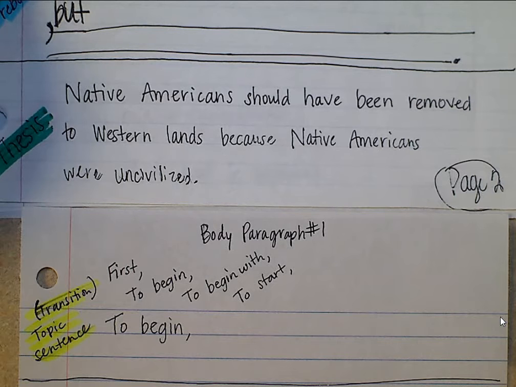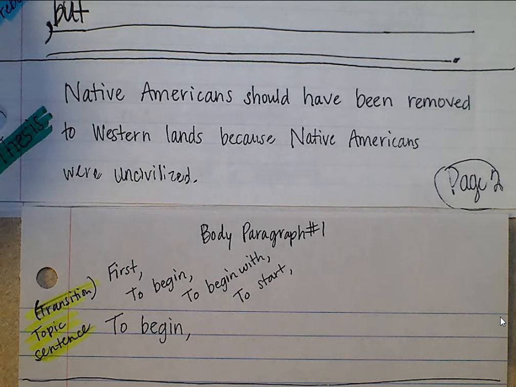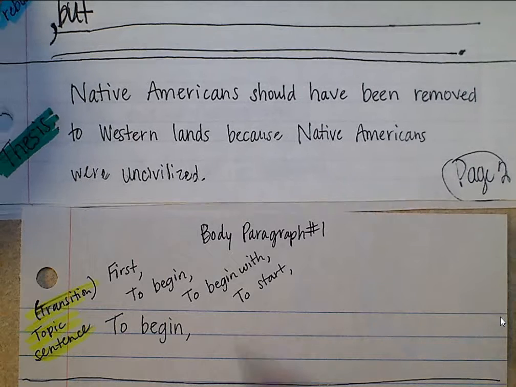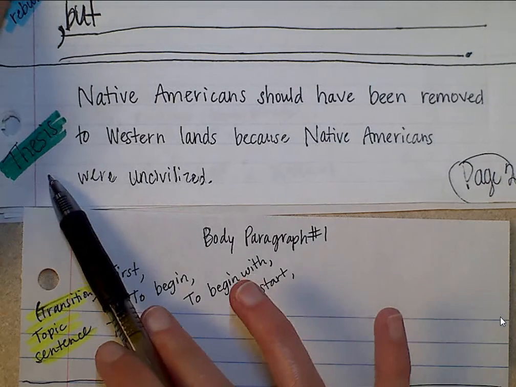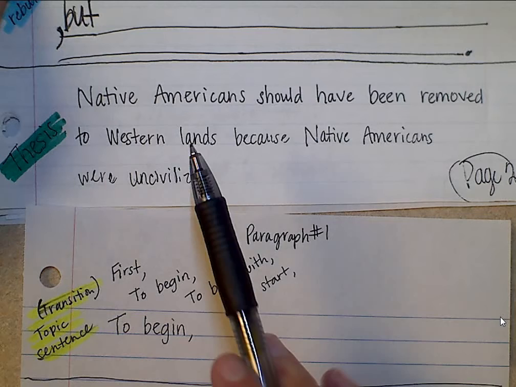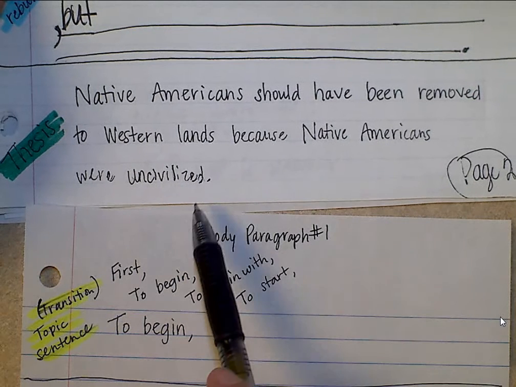Okay, sorry about that. So, thesis. My thesis is Native Americans should have been removed to Western lands because Native Americans were uncivilized. So my topic sentence needs to be something about Native Americans moving to Western lands because they were uncivilized.